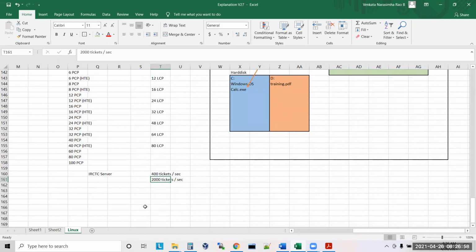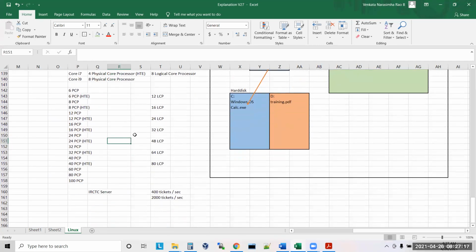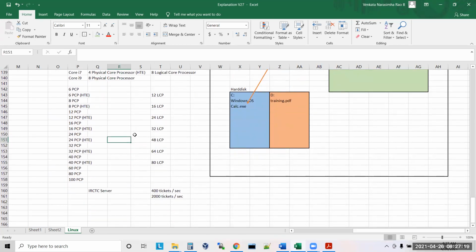Let's say in the market we are getting only a 100 core processor. If the requirement is beyond 100 cores, it is difficult to get. But as of now, we are able to manage the show with the existing setup. If it is unable to manage, some people will get page cannot be displayed and they will retry after some time. Maybe they will try to book the ticket again and again. Then one fine time it will become successful if the seats are available. Are you clear?